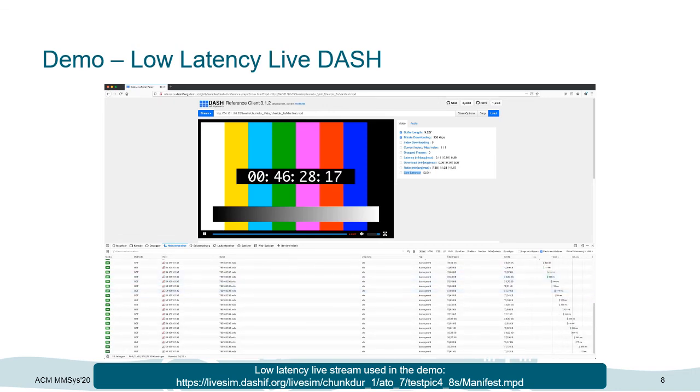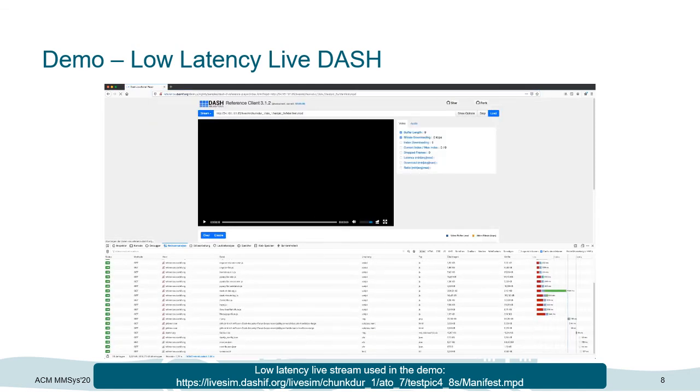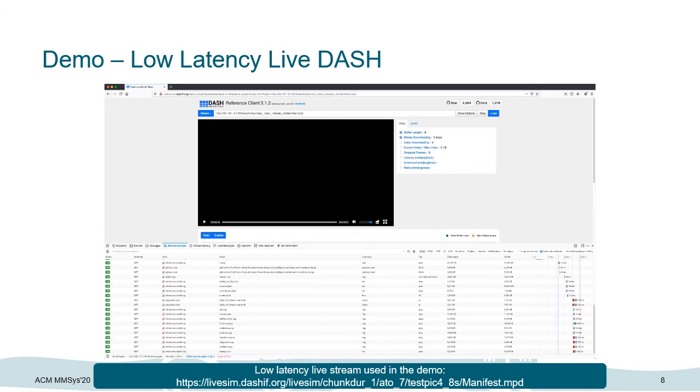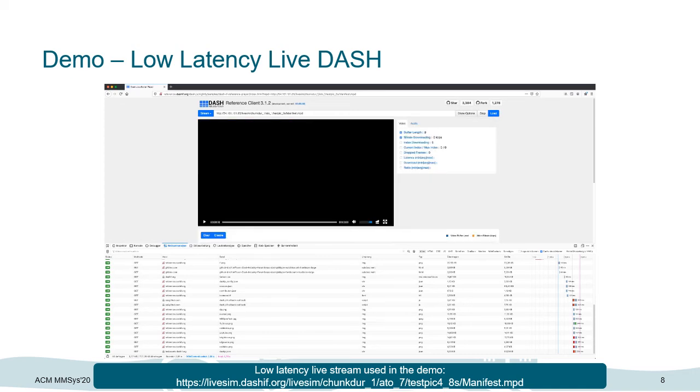So if I reload this page now and enable low latency mode, then the player will use CMAF low latency chunks and the fetch API for playback. In this case, I go on show options, I enable low latency mode, and then I start the playback again.